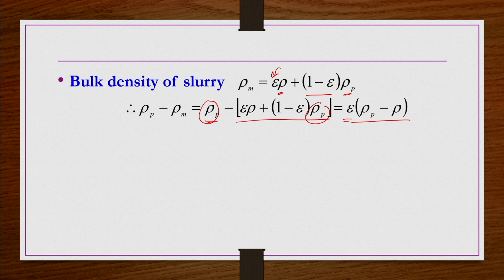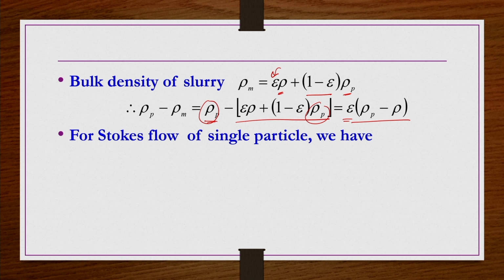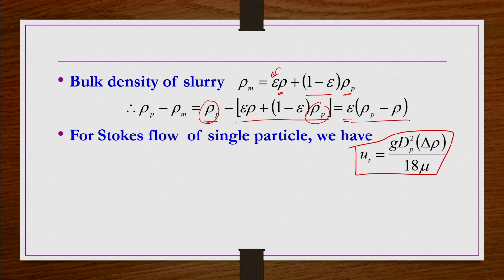Why are we doing this? Because now we are trying to develop a relation between the settling velocity of the suspension and the free settling velocity of a single particle of the same material, same density and same size, right. So that is the reason we are doing all this simplification. Now for Stokes law of a single particle, we have the velocity ut equals g dp square delta rho by 18 mu.